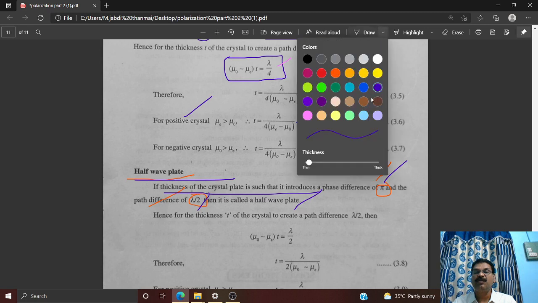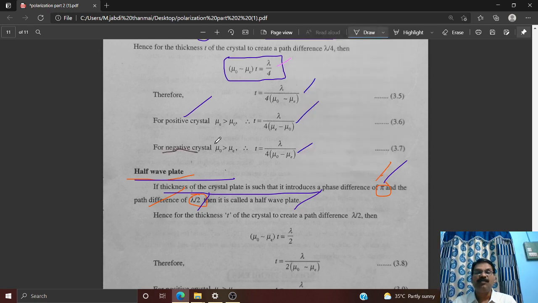Next, coming to the point, negative crystal. For all negative crystals, mu O greater than mu E. Okay, that means refractive index of ordinary ray, refractive index of extraordinary ray కంటే ఎక్కువ ఉంటే అది నెగిటివ్ క్రిస్టల్ లోనే జరుగుతుంది. అలాగే refractive index of extraordinary ray, refractive index of ordinary కంటే ఎక్కువ ఉంటే అది కేవలం పాజిటివ్ క్రిస్టల్స్ లో జరుగుతుంది. Is it clear?